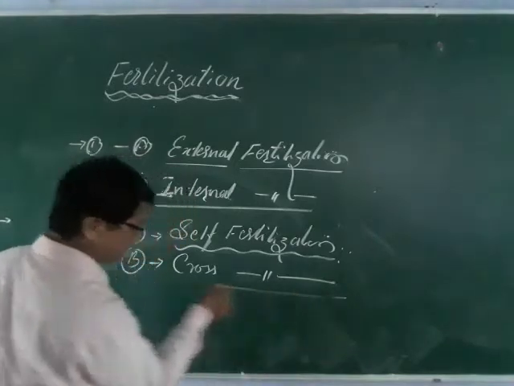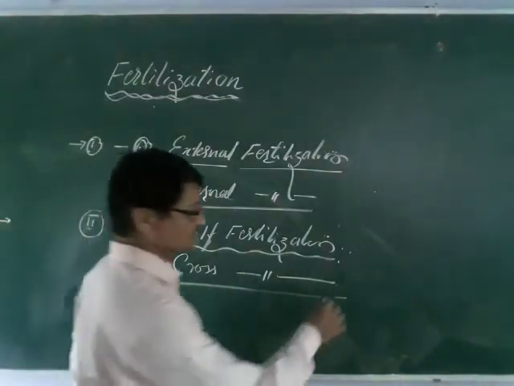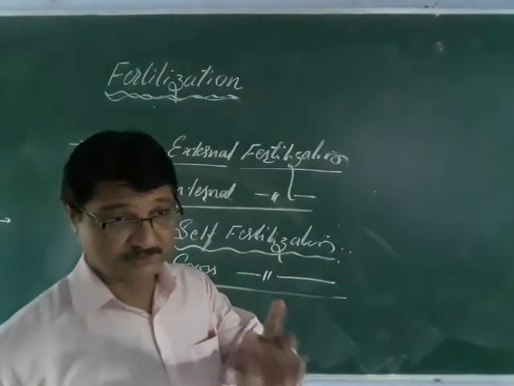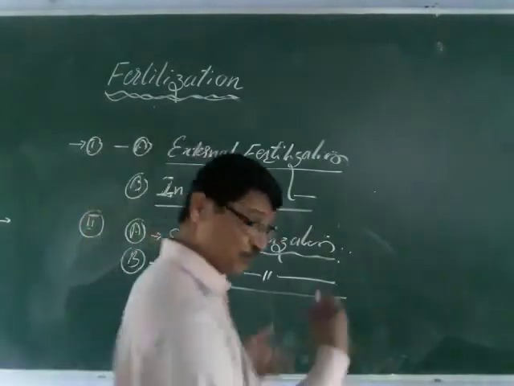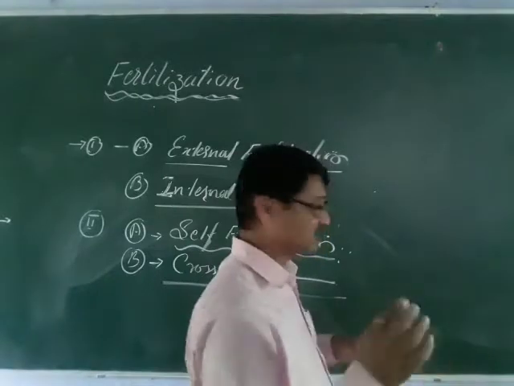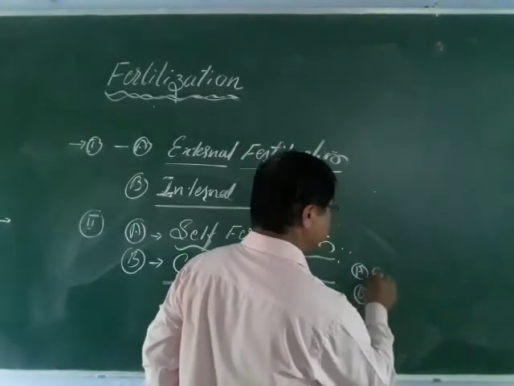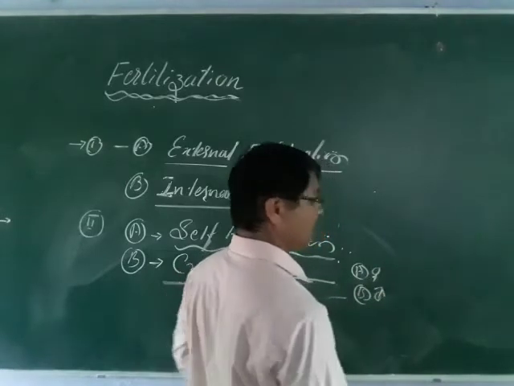So what is cross fertilization? Suppose animals have both sexes or are unisexual forms; this is animal A and this is animal B, one male and one female, or both.